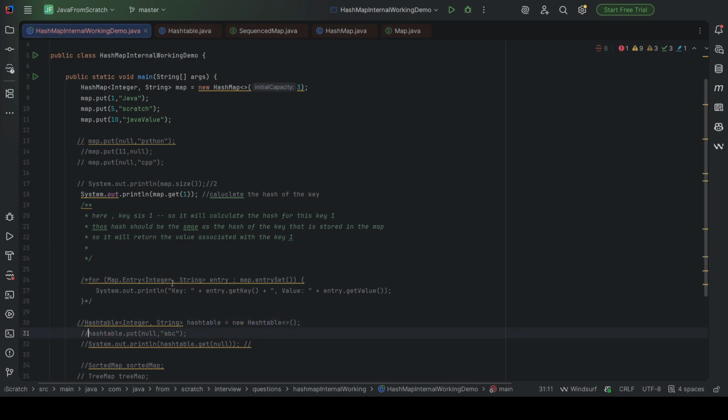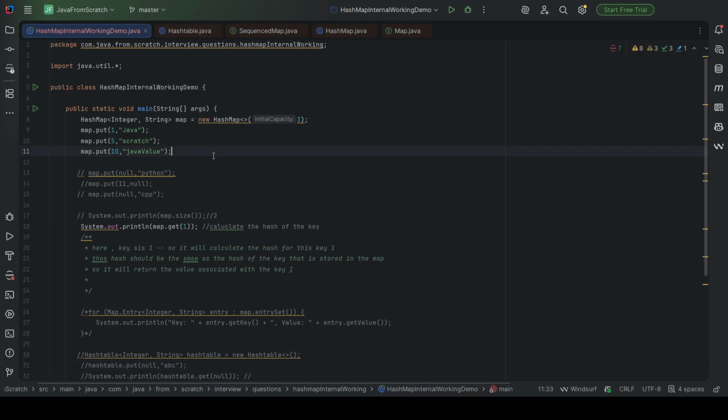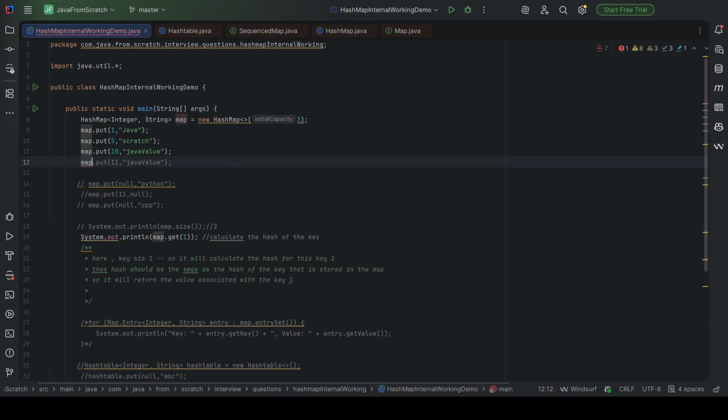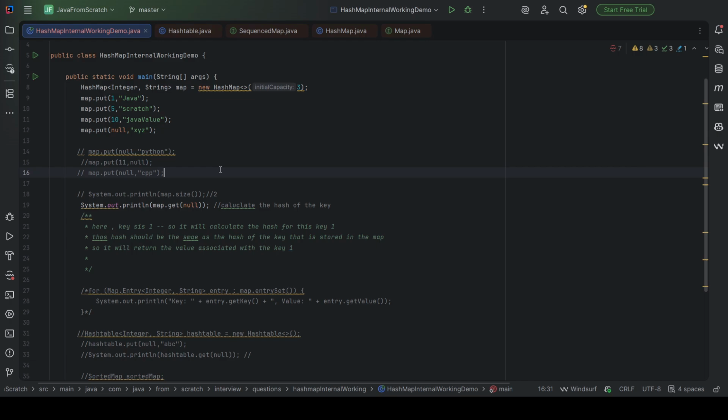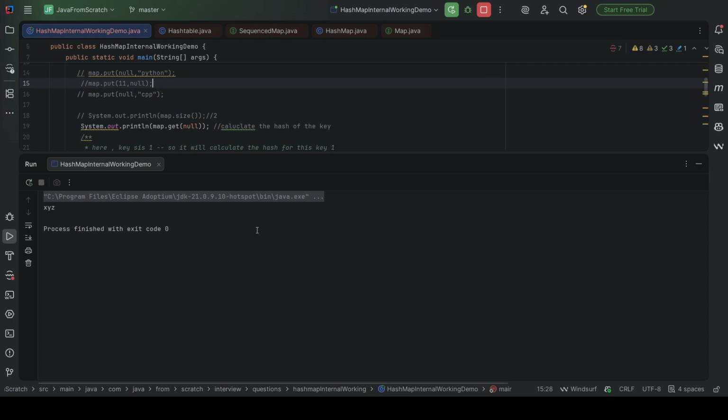If we go to hash map, and if you add map.put with key as null, and let's say value is xyz, and let's say we are trying to get the value of this using the null key, then we will be perfectly able to get it, no problem at all.